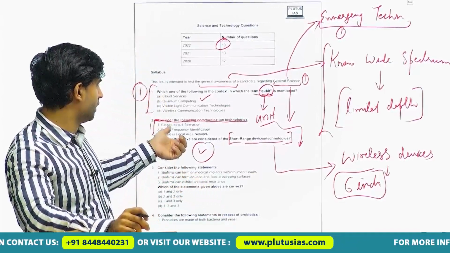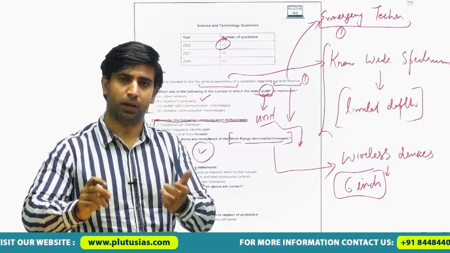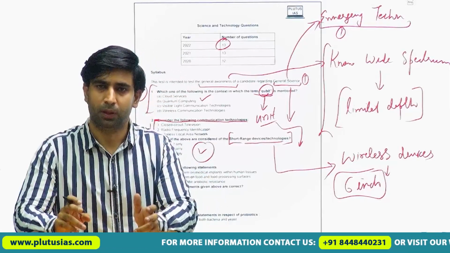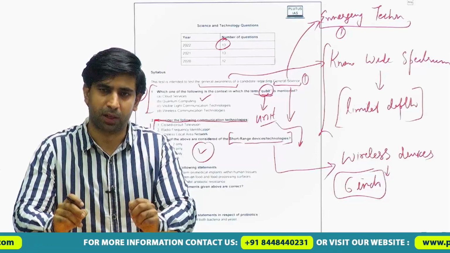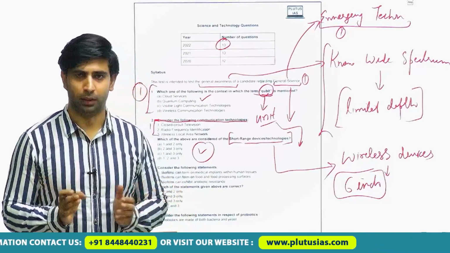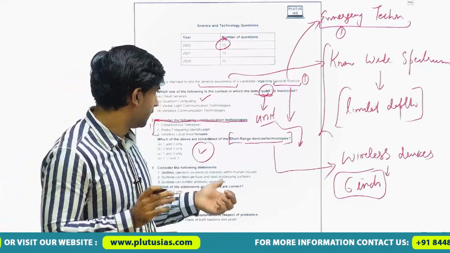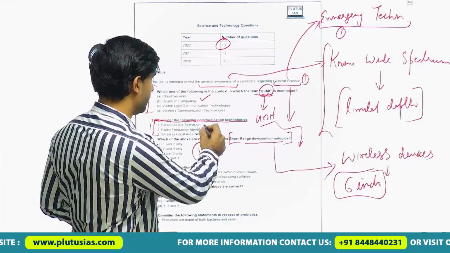If you read the given options with the present knowledge of only the definition part, then you can solve this part. CCTV, we know CCTV only up to a limited area. We are using CCTV cameras in our homes, in offices. We can keep that network only for a short distance, and that's why it would be right.